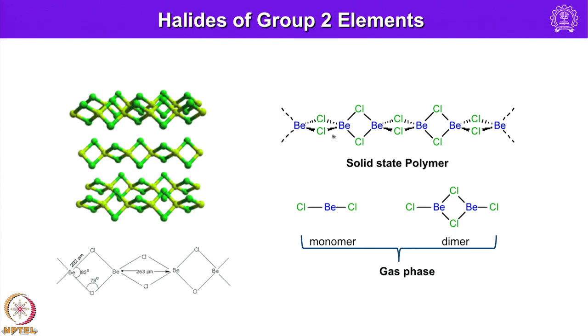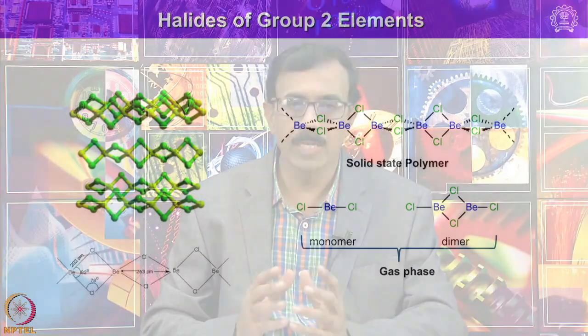Okay. And of course, here I already described the structure of this one by using valence bond theory, using sp3 hybridization. If you consider sp3 hybridization at the beryllium center, we have 4 sp3 hybrid orbitals with 2 sp3 hybrid orbitals having 1 electron each and 2 sp3 hybrid orbitals having no electron.